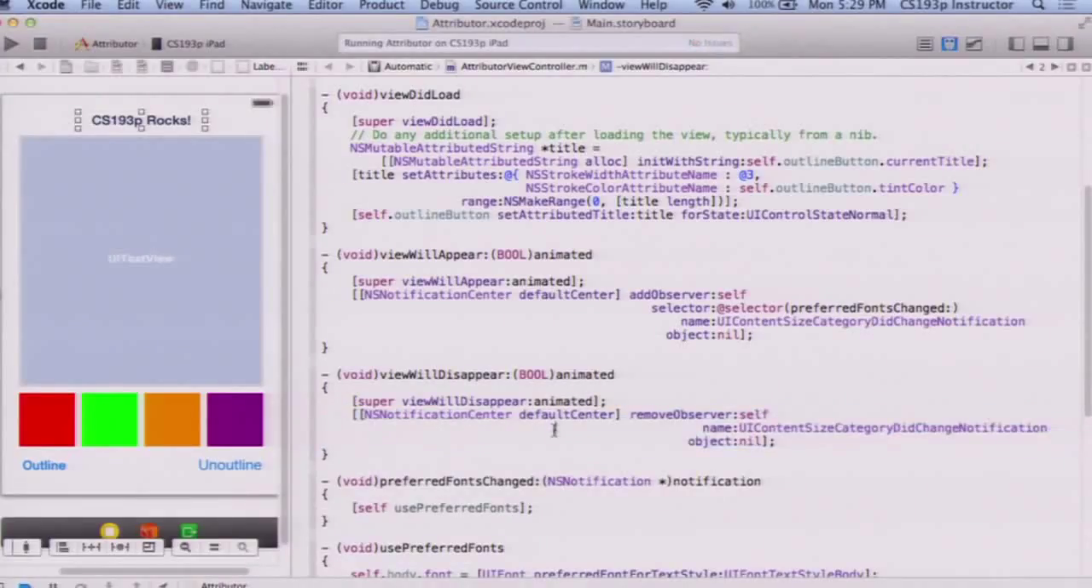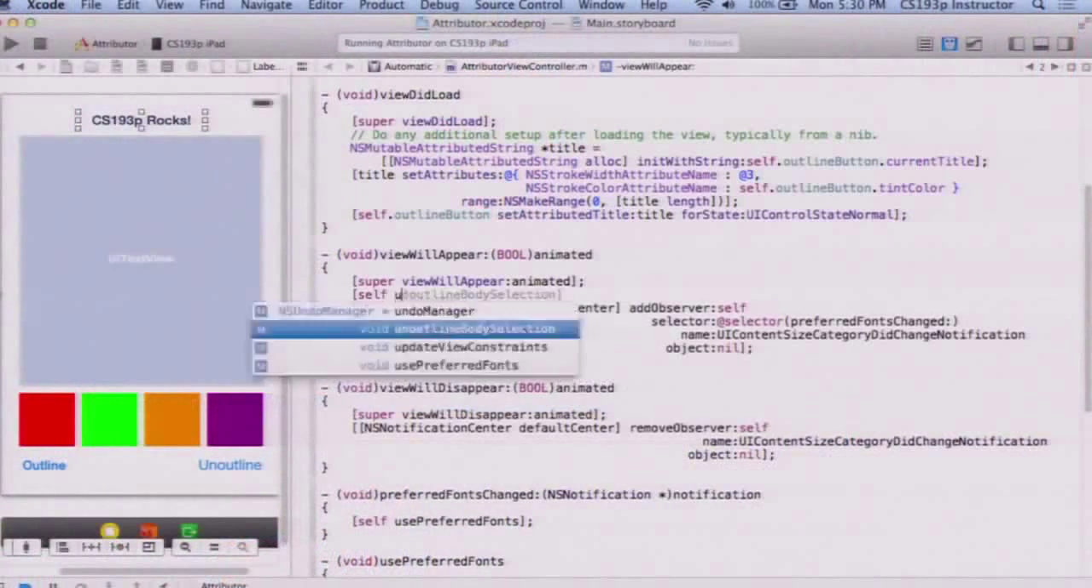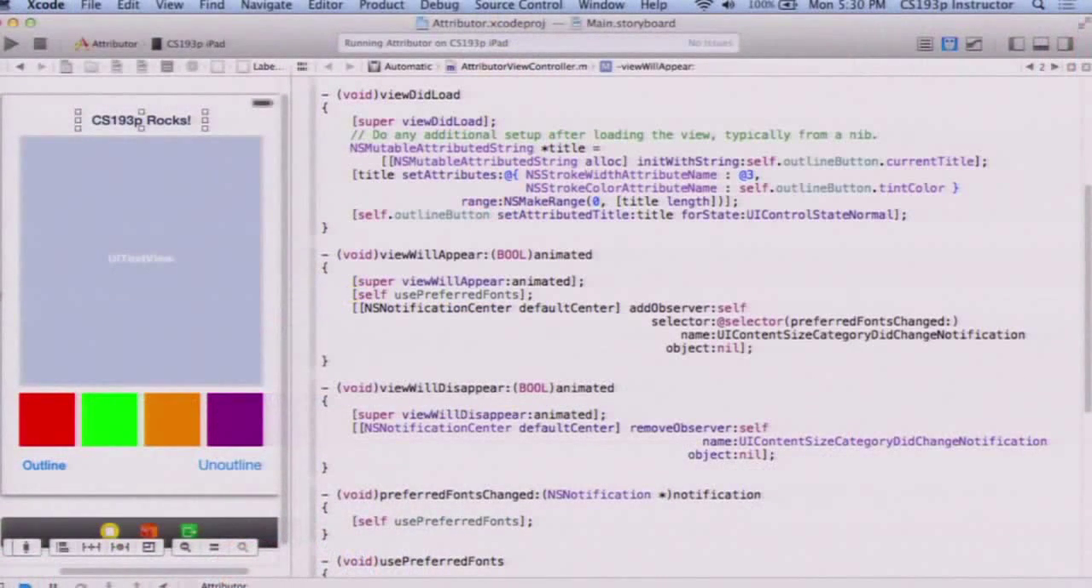And there's one last thing to do here, which is what happens if my view appears, I start listening, it disappears, and then they go change the text style. And then I reappear. Okay? I will not be notified at that point because the text style change happened while I wasn't listening. So turning your listening back on, you don't get all the messages that happened while you weren't listening. You only get new messages. So that's why we probably want to say self.usePreferredFonts in viewWillAppear.